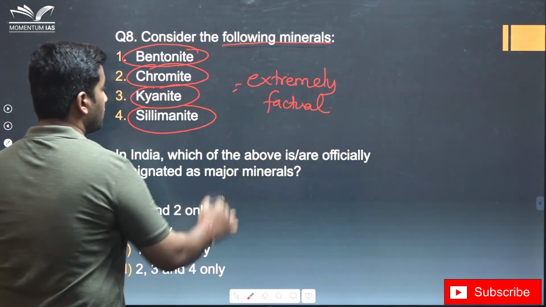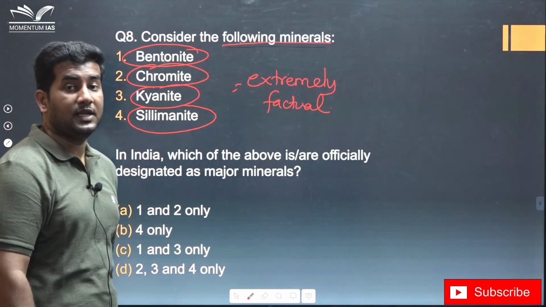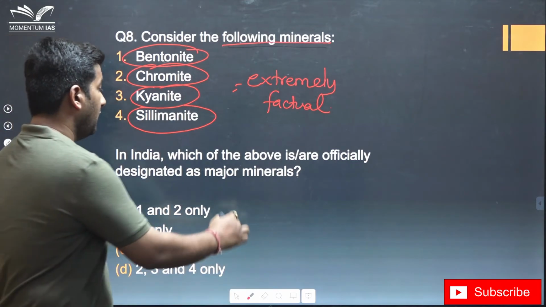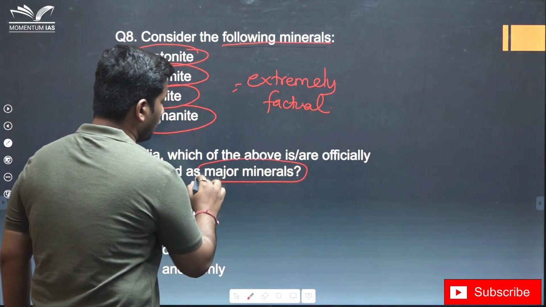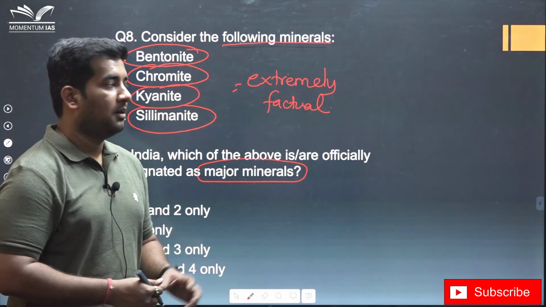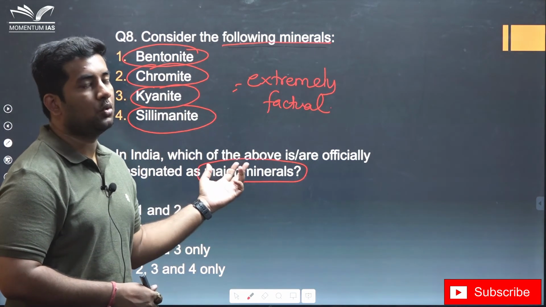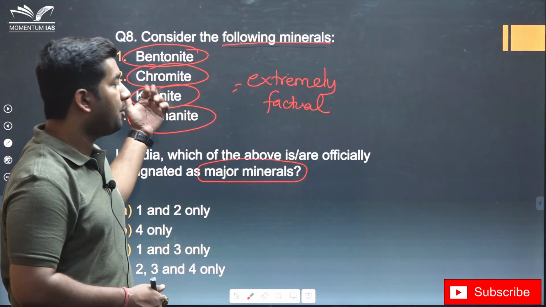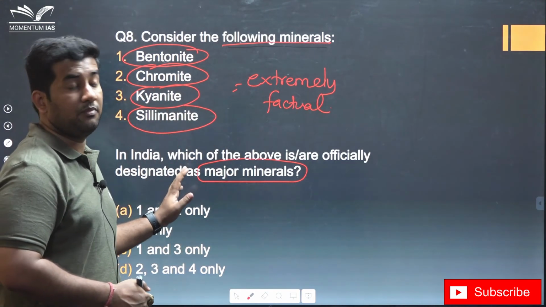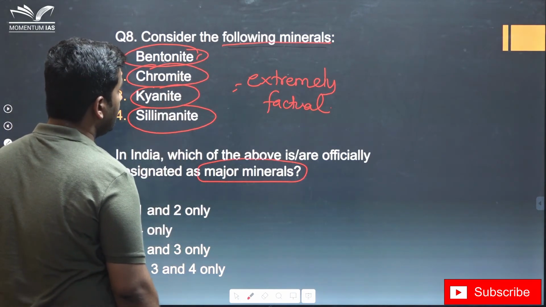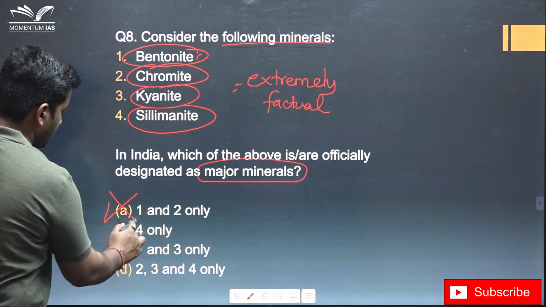Here the scope of elimination is very less because the question asks which of the following are officially designated as major minerals. There is a document on a government site which gives the names of major and minor minerals, but for such questions you don't need to memorize such files. It is better if you are aware of some minerals that, yes, this is a major mineral. If you know whether something is a major or a minor mineral, you can eliminate such options.